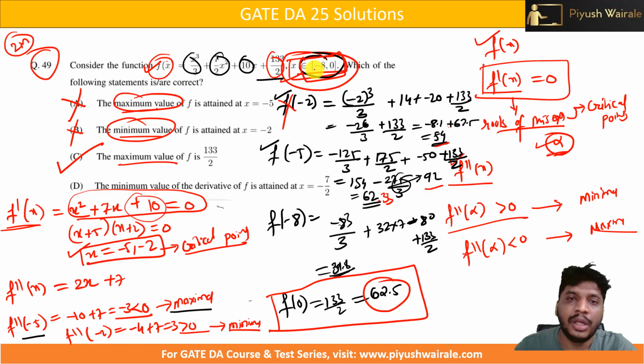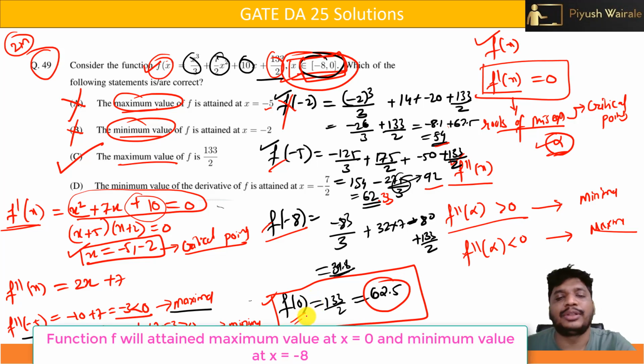Now, if you calculate the value at those endpoints, we got for minus 8, 39.8, and for 0, we got 62.5. Now, out of these 4, which one is having the maximum value? F of 0. It means our function is going to get the maximum value at x equals to 0, and that will be this one. So option C is correct.